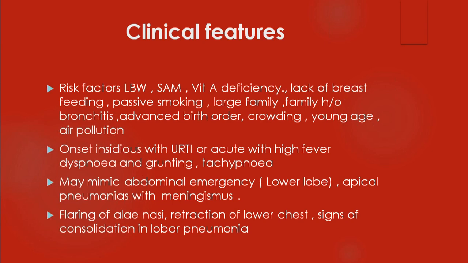Once you know these things in your mind, you will immediately catch that there is something wrong with this child. This child is having localized bronchial breathing, or he is having localized creps in the right infrascapular region, or he has dullness on percussion in a particular area, only on the right side, only the infrascapular region. That means an asymmetric finding is there. Then you will have some suspicion. Probably this child is having a problem, right? So that is a little about these various findings. So you may come across this.